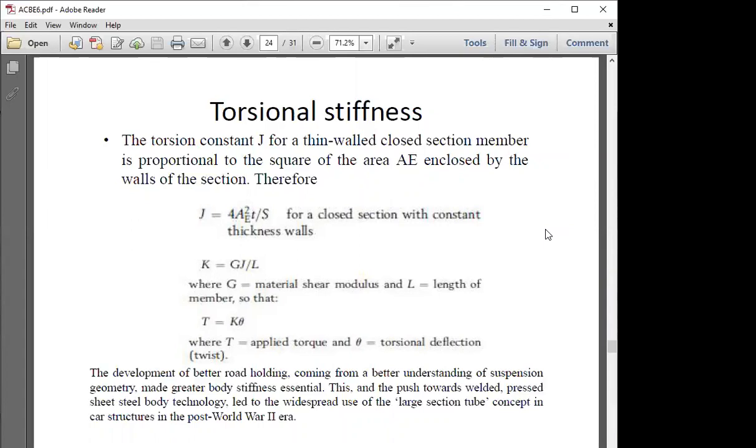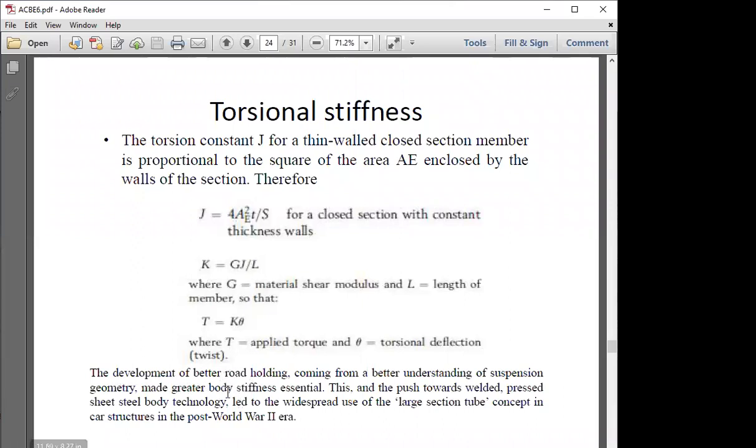And how to find the torsional constant? It is J equal to 4 times A squared T by S, where A is the cross-section area, T is the thickness of the member, and S is the section perimeter. From where has this particular concept of loading been introduced? During World War II, many things happened, and they were designing many vehicles for passenger transport, for ammunition transport, for medical transport, and all that.